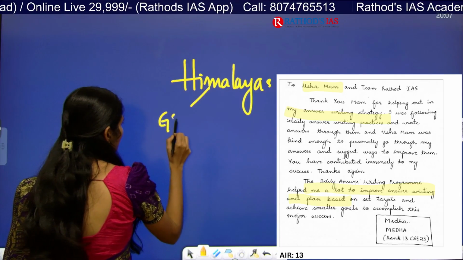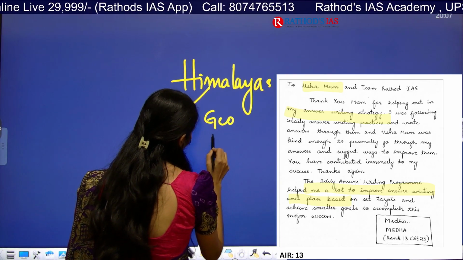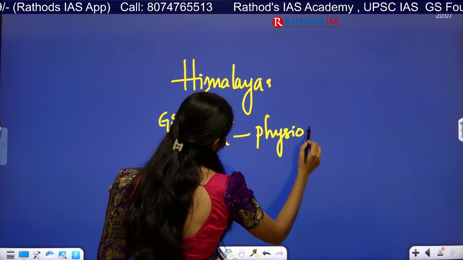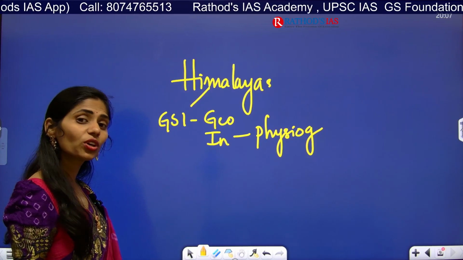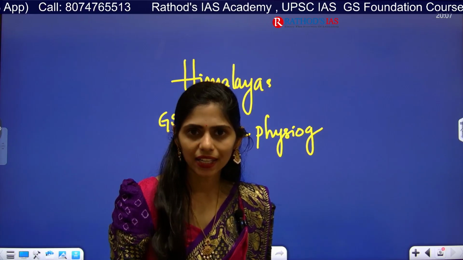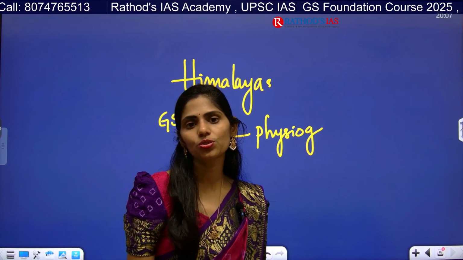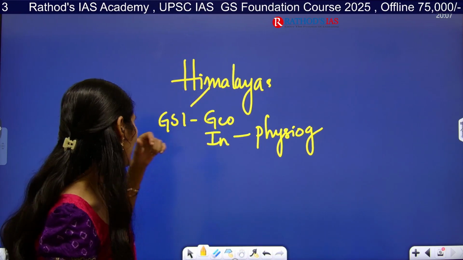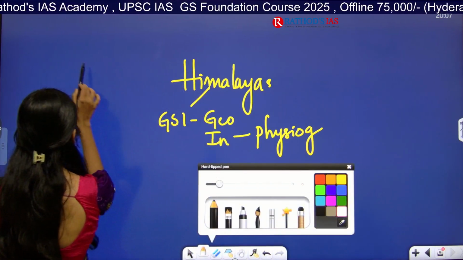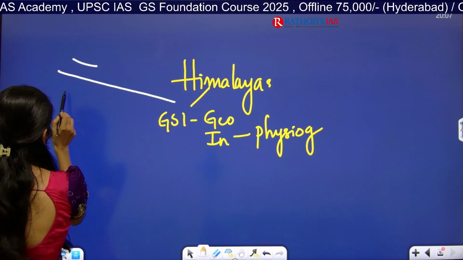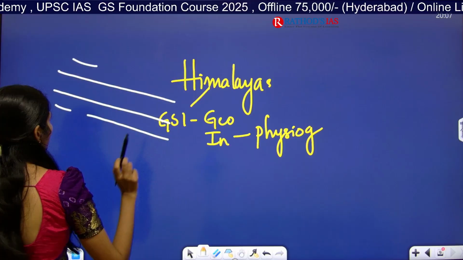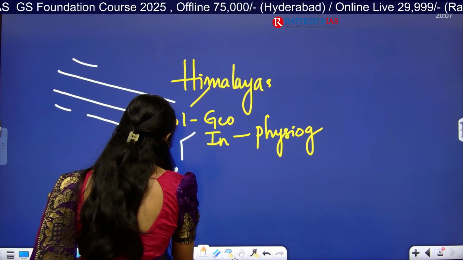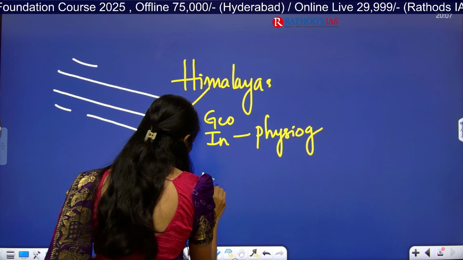So here, from GS Paper 1 under geography, especially Indian geography, you will be studying physiographic divisions. In our physiographic divisions, we will be studying the Himalayas, plains, plateaus, right? Coastal plains, islands. So in the Himalayas, how many types do we have? Trans Himalayas, Greater Himalayas, Lesser Himalayas, and Shivaliks, right? So here you have to know why these Himalayas are called the third pole.